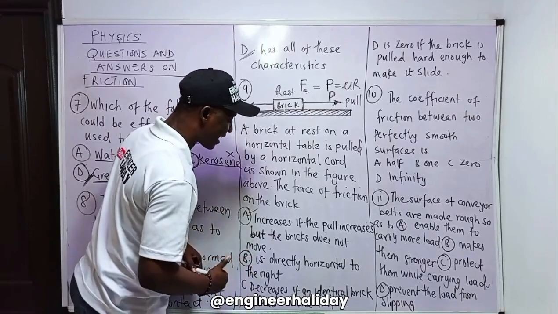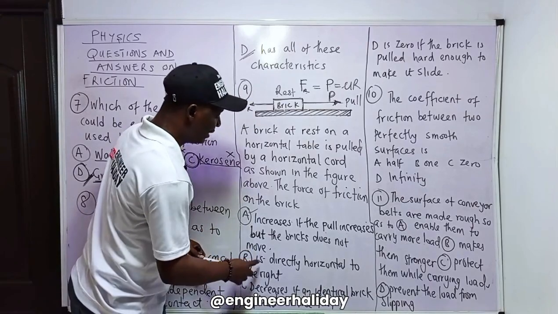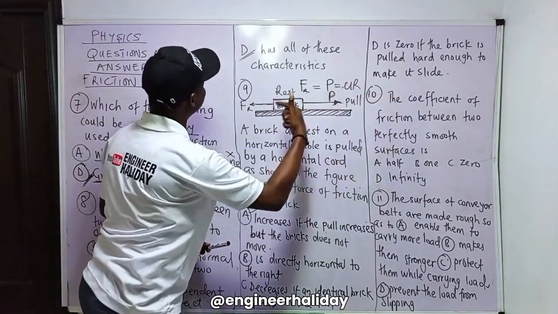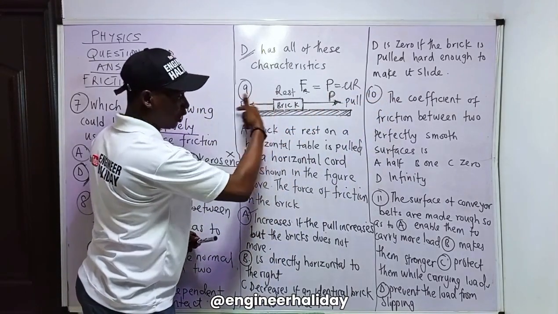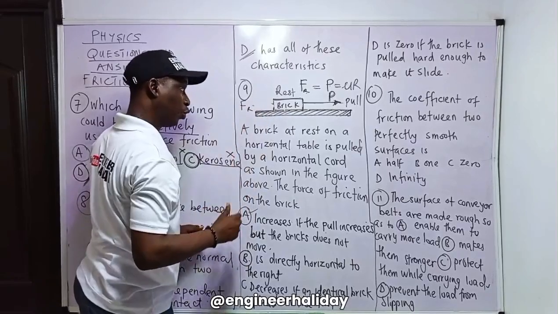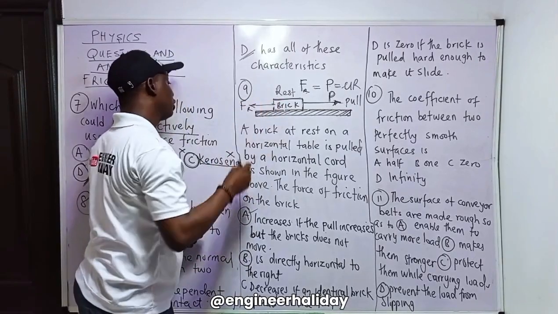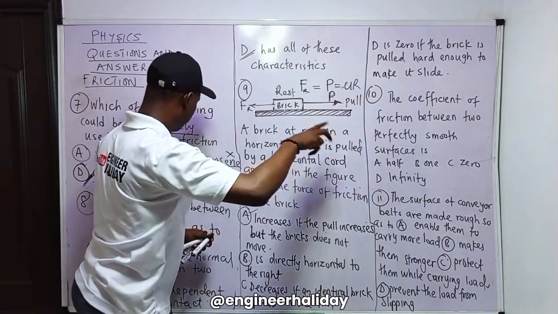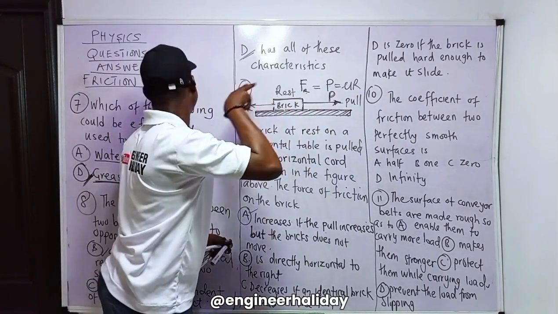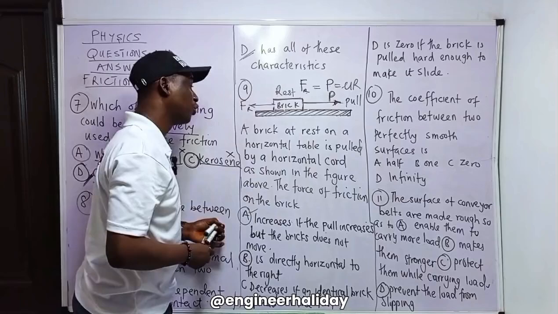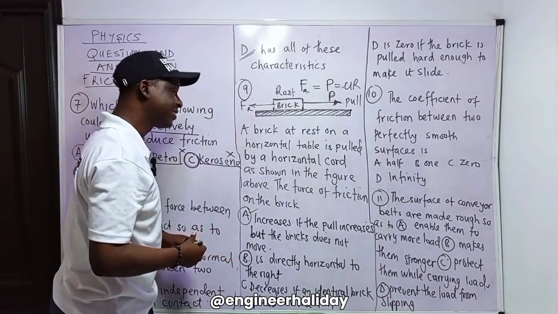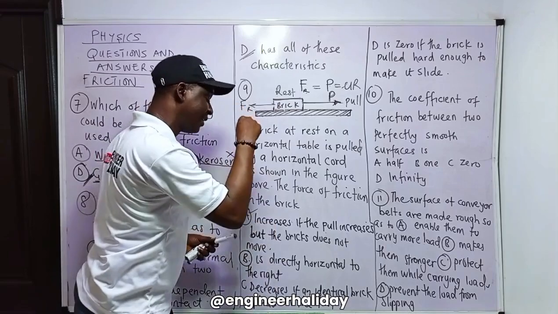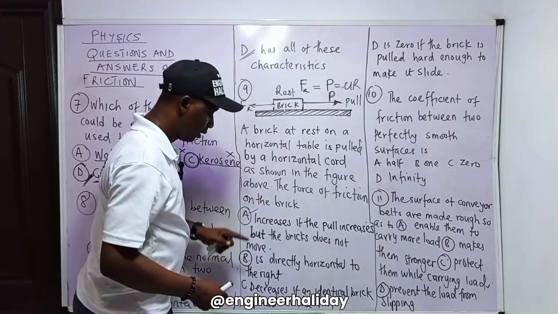Now, this is directly horizontal to the right. No, it cannot be horizontal to the right because motion will probably be on the right. Frictional force will be on the left. As I show you, this is what was not given to us. I have to show you that frictional force will be opposing the pulling force. It's because pulling force wants to create a motion, and what does friction do? It acts so as to oppose the relative motion of two bodies in contact where one is about to slide over the other.